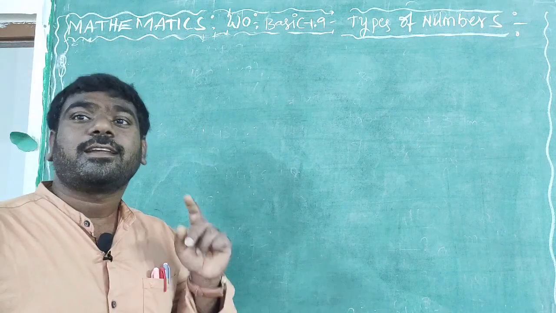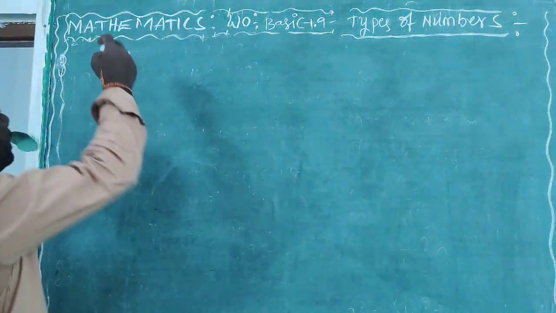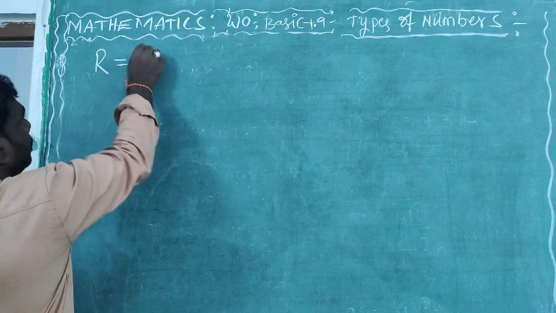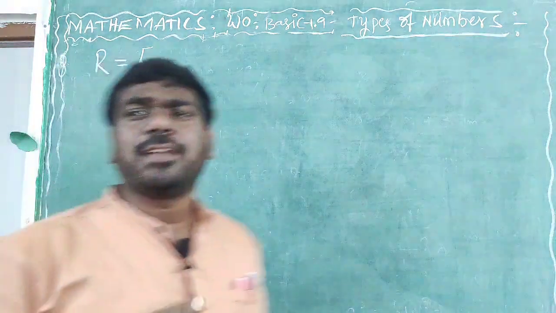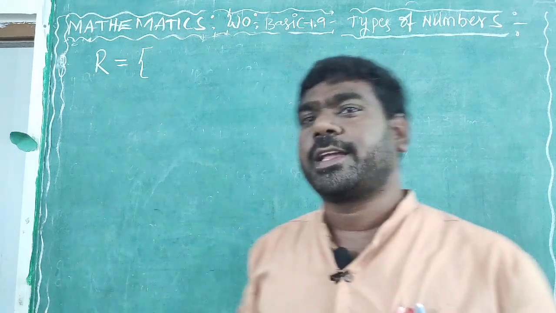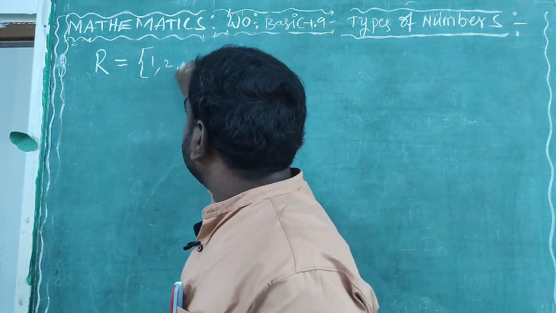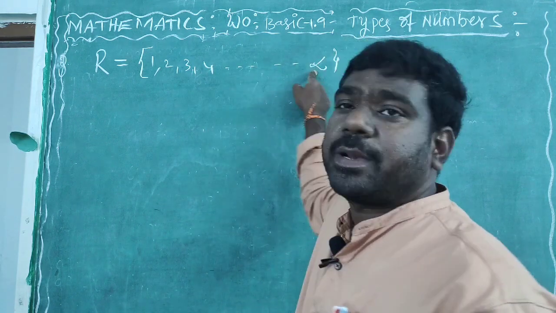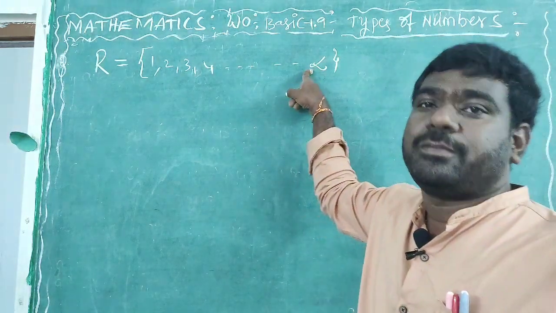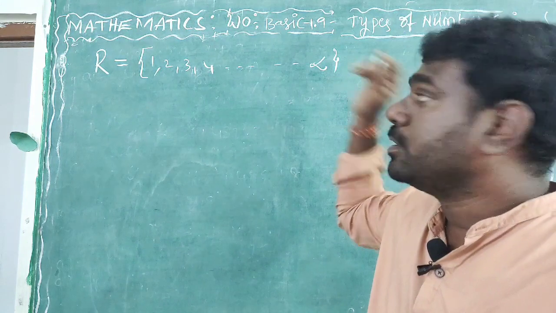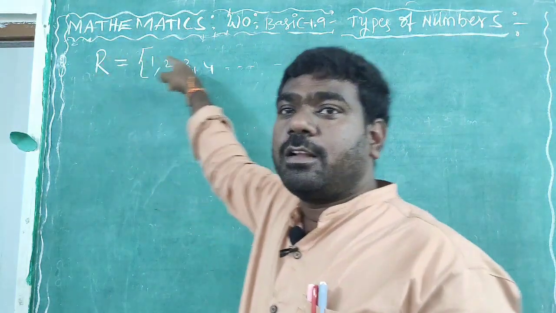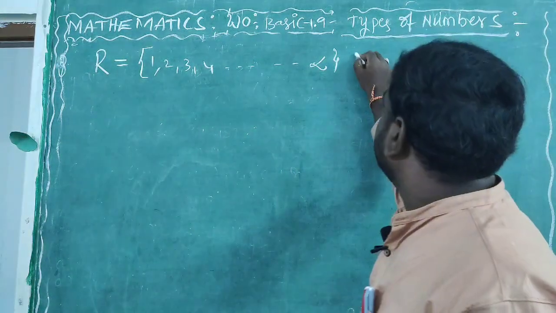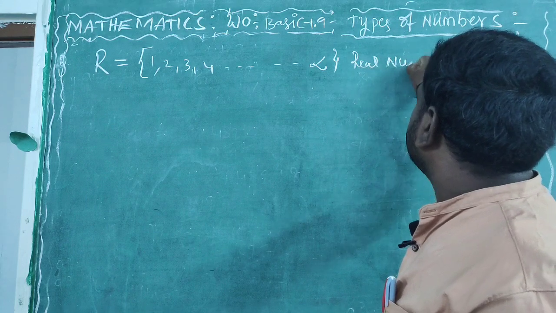So first we have uncountable numbers. Those numbers are called real numbers. Real numbers are indicated by the capital letter R. The set of all types of numbers: real numbers mean all types of numbers. So 1, 2, 3, 4 and so on, infinity. The infinity symbol means we can't define an end, it will go on like this. So all these numbers are called real numbers.